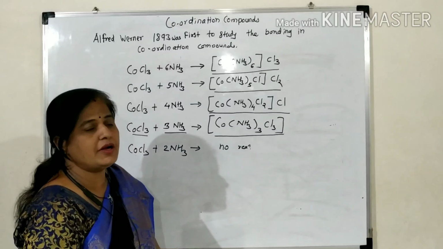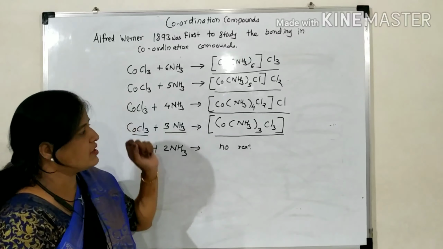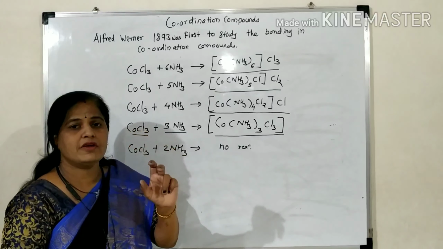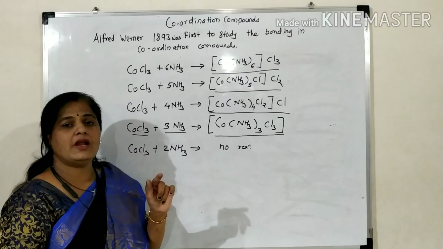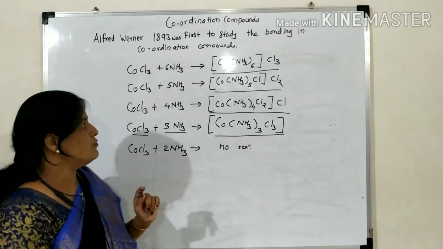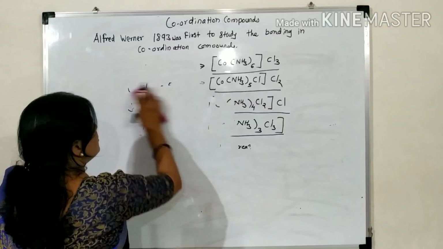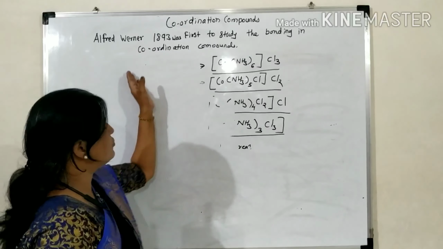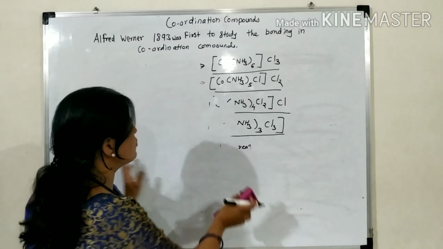Which is the central metal atom? The central metal atom here is cobalt. That cobalt is a central metal atom which has 2 types of valencies. We observed that the central metal atom has 2 types of valencies. In case of CoCl2, we can also take platinum chloride or chromium chloride.